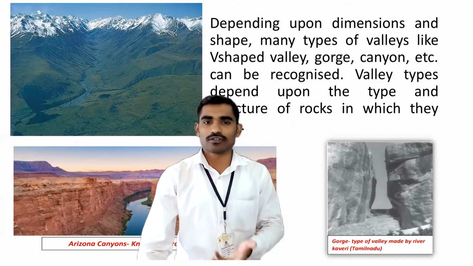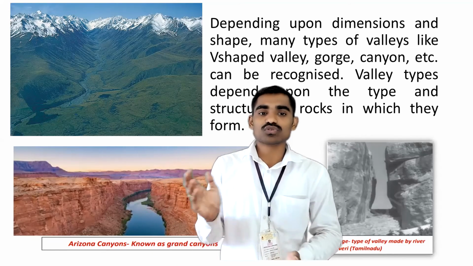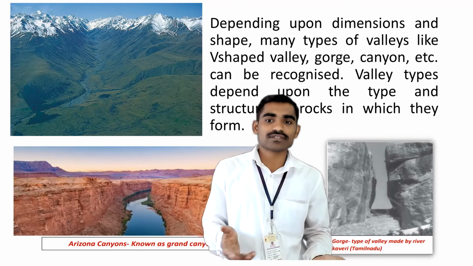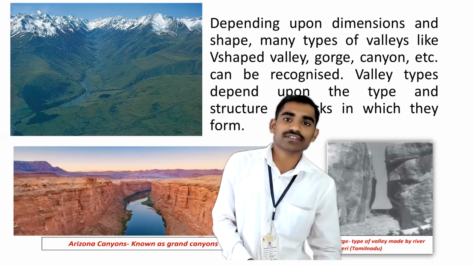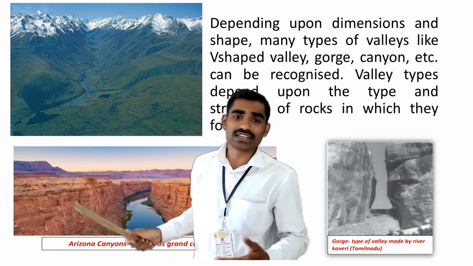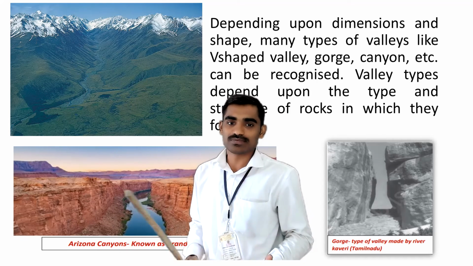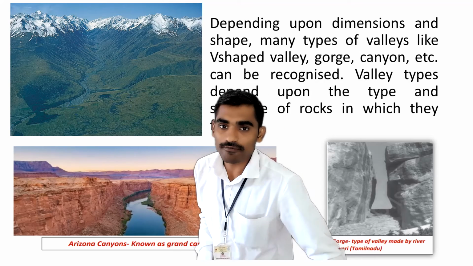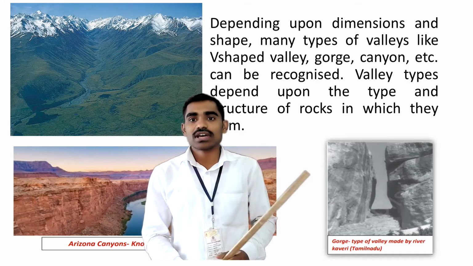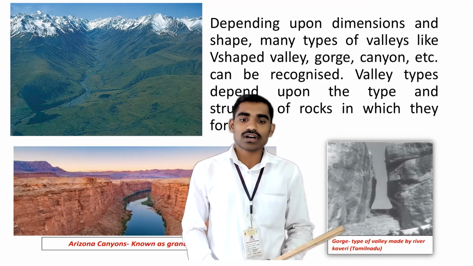Now, there are different types of valleys. Not only the land or area between two mountains or hills will be called a valley. Sometimes the river may not be flowing in such areas. We have given you some images here. The first image is just a V-shaped valley. There are different types of valleys depending upon the dimensions and shapes. First is the V-shaped valley, the second one is the gorge, and the third one is the canyon. These types of valleys you can find on our Earth's surface.